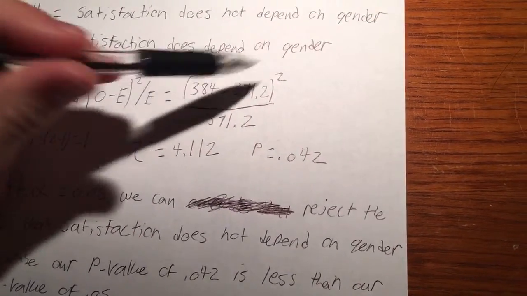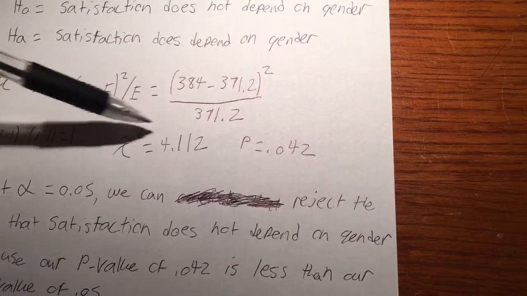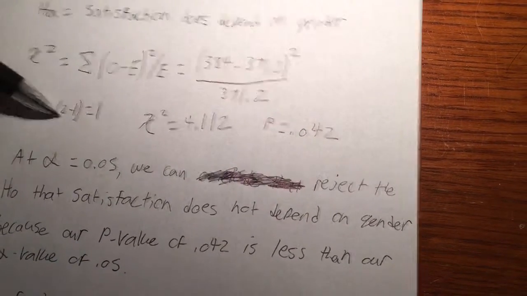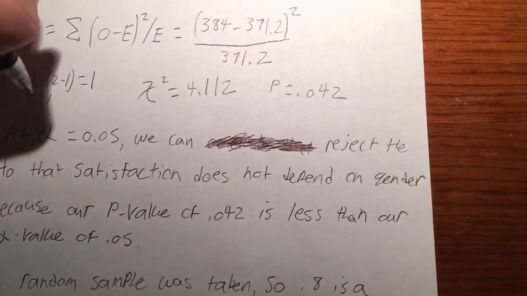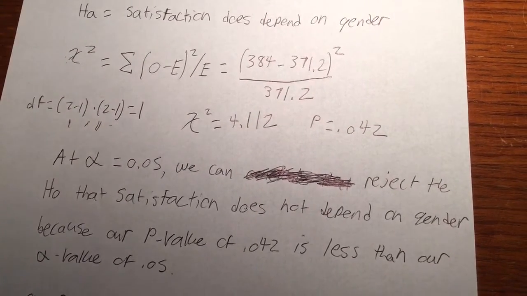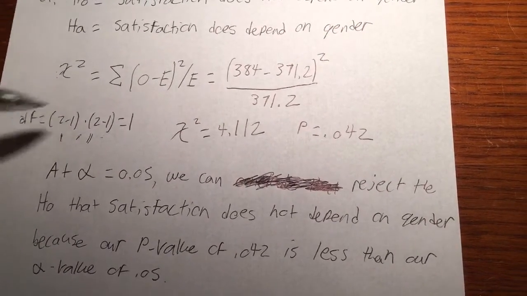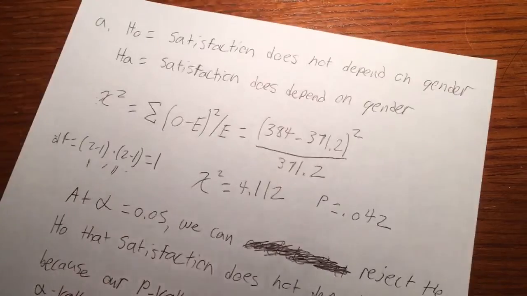Here, we plug our numbers in, and we calculate this, and we get 4.112 to be our chi-square value. And our degrees of freedom, since there are 2 rows and 2 columns, we subtract 1 from each of these, and we get 1 times 1, which equals 1. So our degrees of freedom is equal to 1. Taking our degrees of freedom of 1 and our chi-squared, we get our p-value of 0.042.